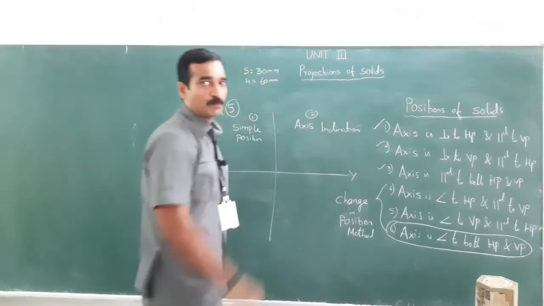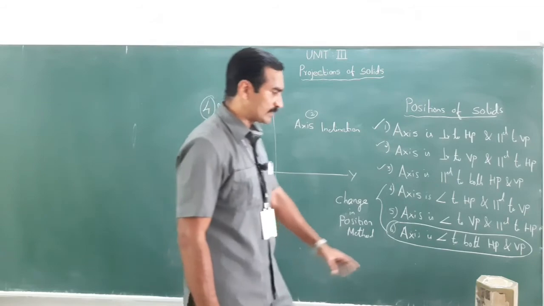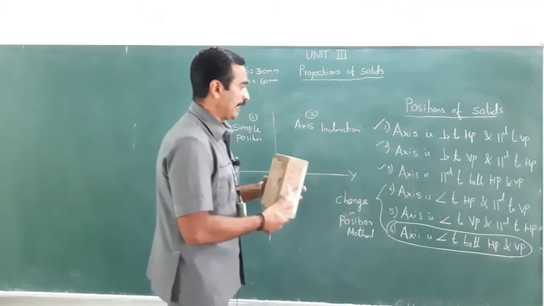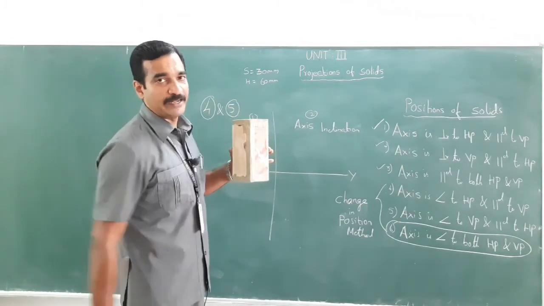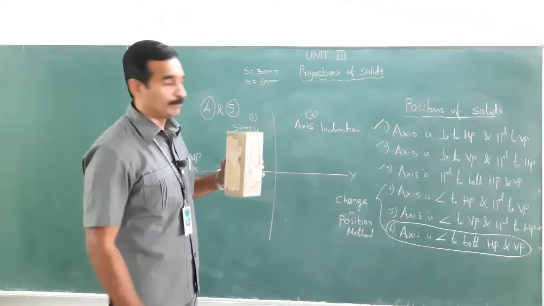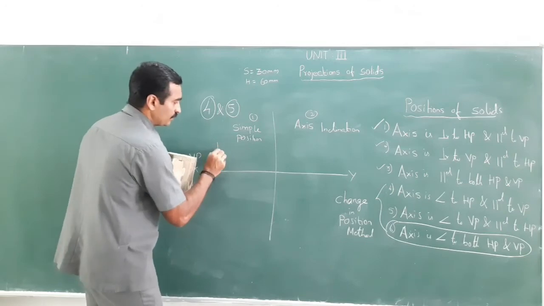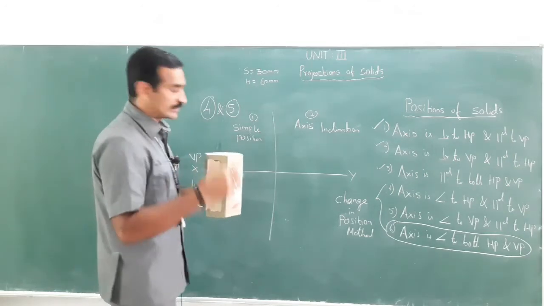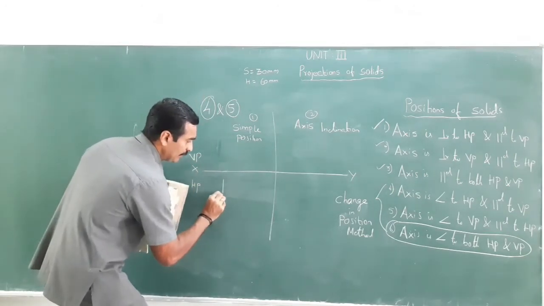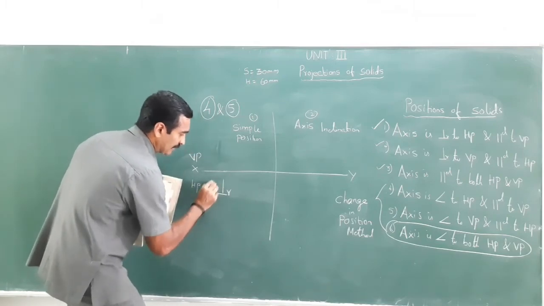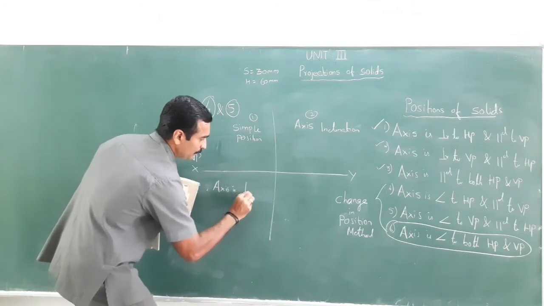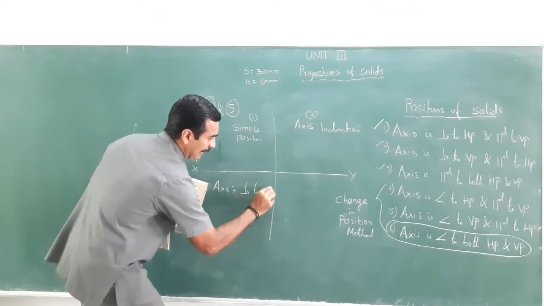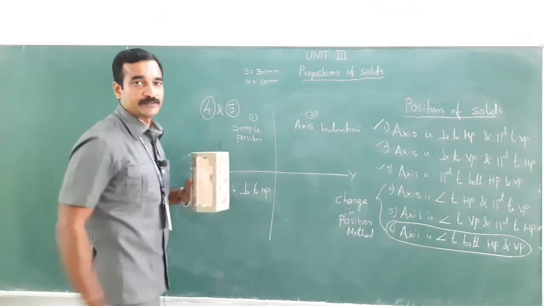As far as this object is concerned, I have to keep the axis perpendicular to any one of the planes, therefore I will get the true shape. If the axis is perpendicular to HP, I will see the true shape on HP.